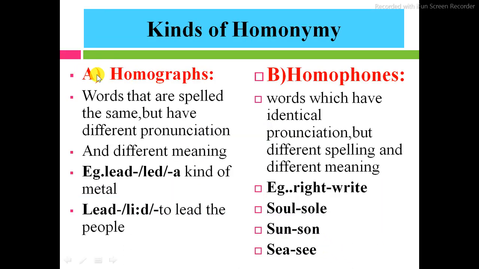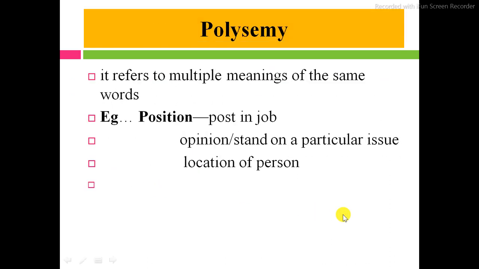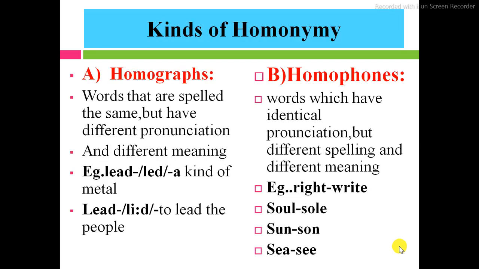First of all, we have to understand what are called homographs. Homographs are words that are spelled the same but have different pronunciation and different meaning. For example, lead and lead is given here. In homographs, there is different pronunciation and different meanings.